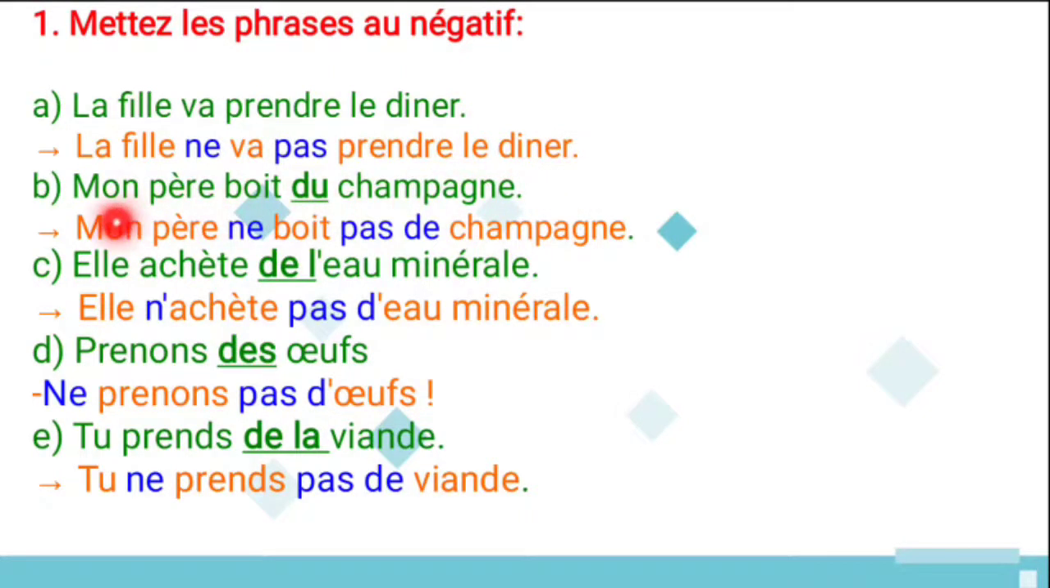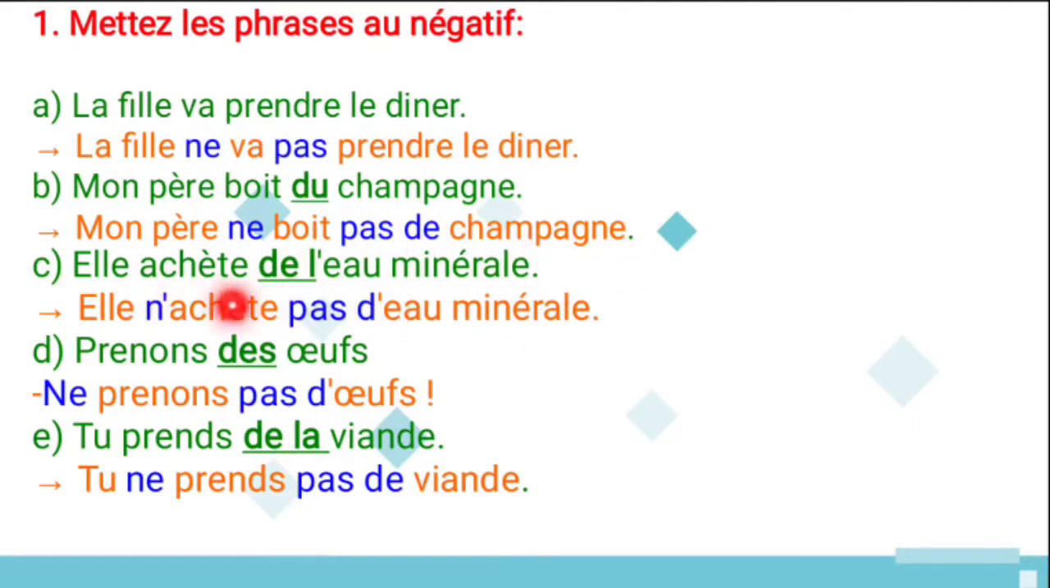And next, mon père boit du champagne. So my father drinks champagne. And when you change it to the negative form, you have to use de, because here they used a partitive article. So the answer is mon père ne boit pas de champagne. So my father doesn't drink champagne.